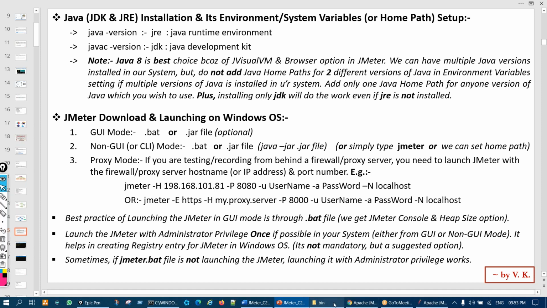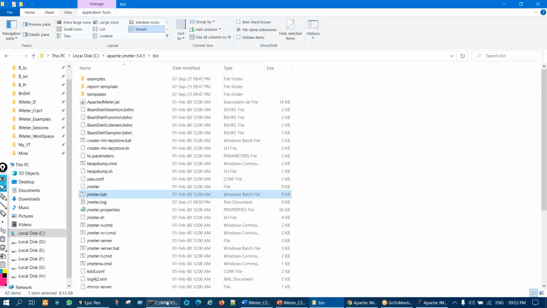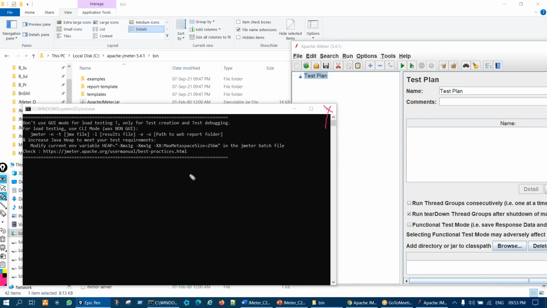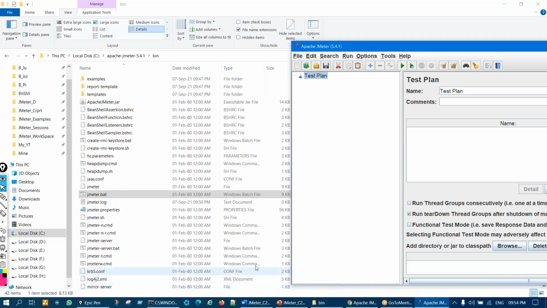So I was talking about the console. The console you should not close. If you close the console, JMeter will also be closed. They are interdependent on each other. So you can keep it minimized.